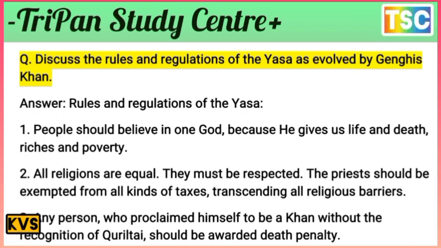All religions are equal. They must be respected. The priests should be exempted from all kinds of taxes, transcending all religious barriers. Any person who proclaims himself to be a Khan without the recognition of the Quriltai should be given the death penalty. That is the most important rule and regulation established by Genghis Khan here.